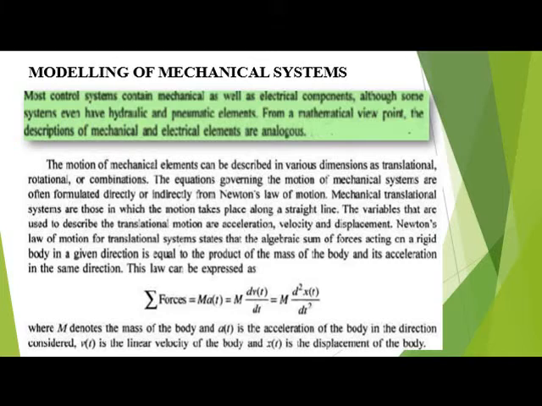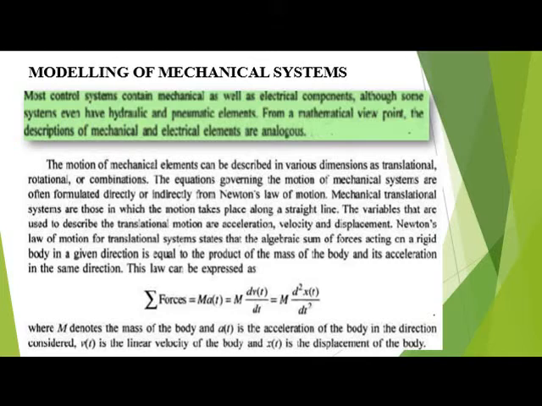Mechanical translation systems are those in which the motion takes place along a straight line. The variables used to describe translation system motion are acceleration, velocity, and displacement. Now, Newton's law for translation systems.